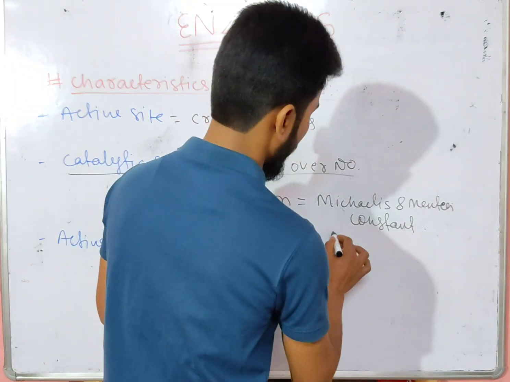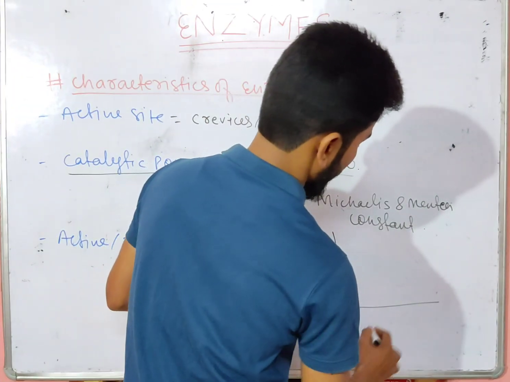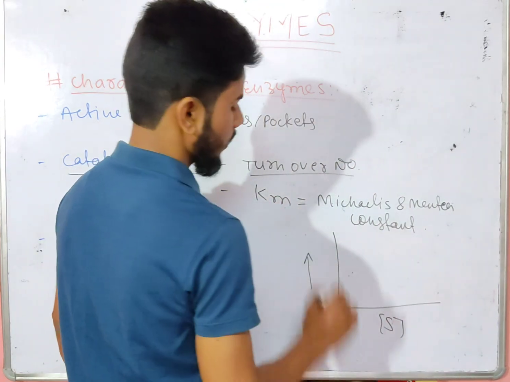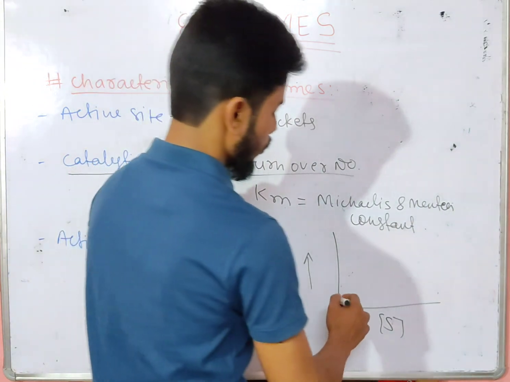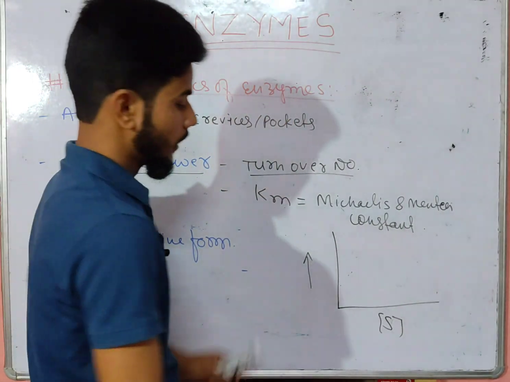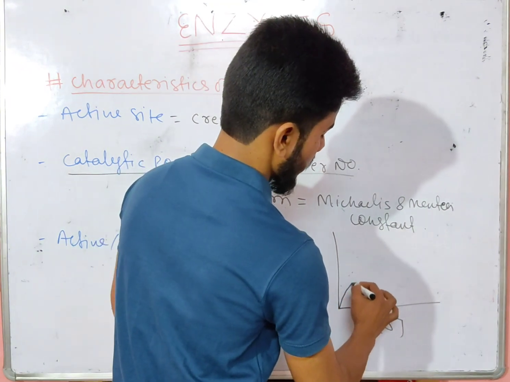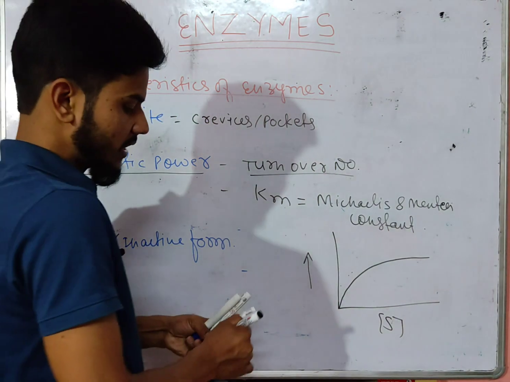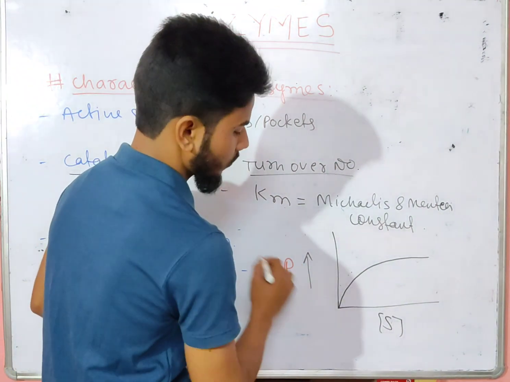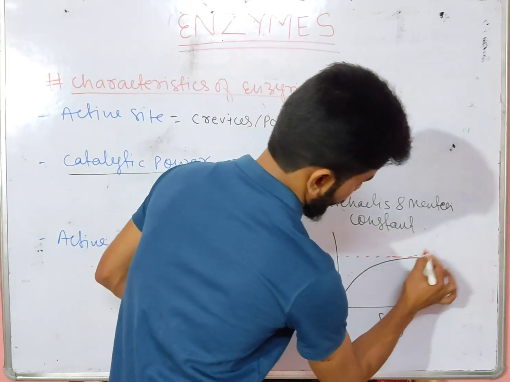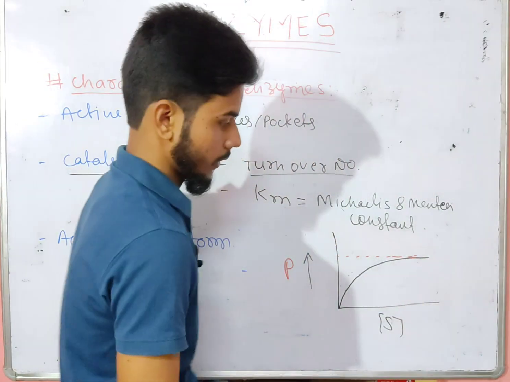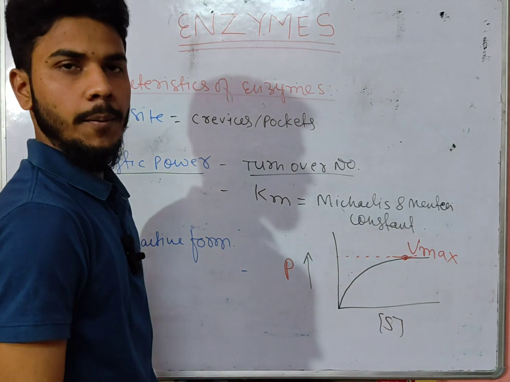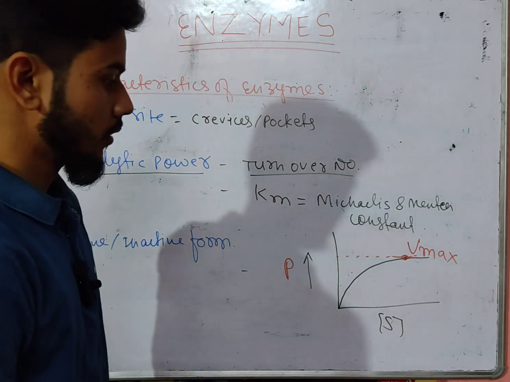For example, if we plot a graph, here we have substrate concentration and here we have progress of reaction. Okay. When we increase the concentration of substrate, the rate of reaction increases, and later on it becomes constant. So this line is the progress of reaction. At this point it becomes constant. So this will be the Vmax, maximum velocity of the reaction, means maximum rate of reaction.